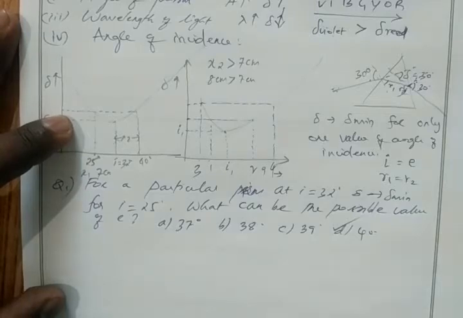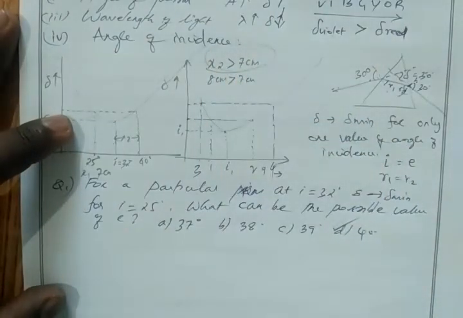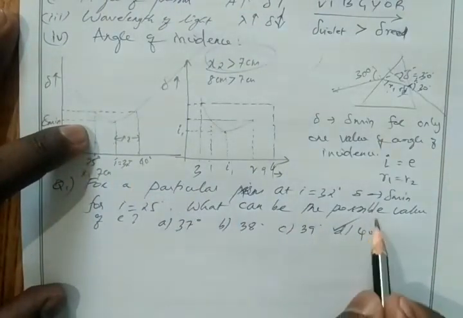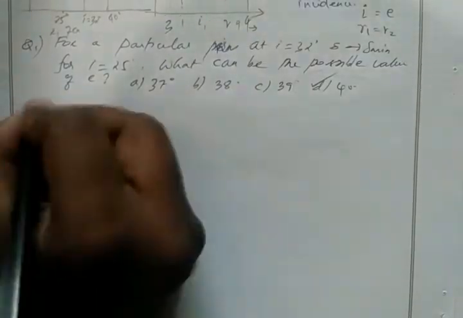If I take 7, which is exactly equal to x2, I have 32. But here this condition is not satisfied. We should take more than 7. If I take 8, then 32 plus 8, 40 degrees. So 40 degrees is our correct answer. Clear? Then let's derive one important formula.